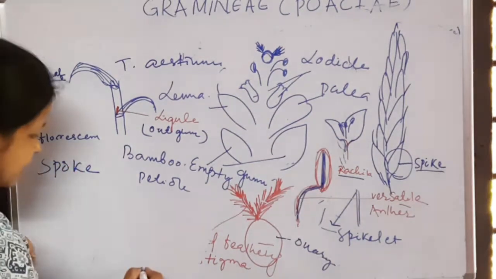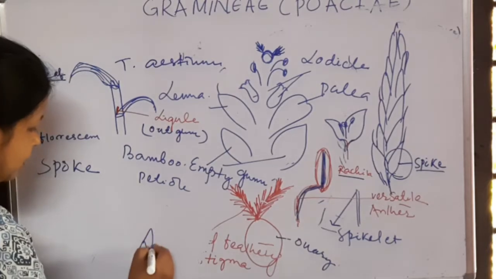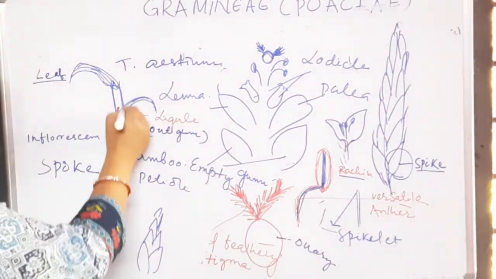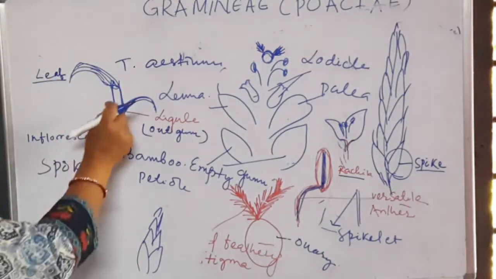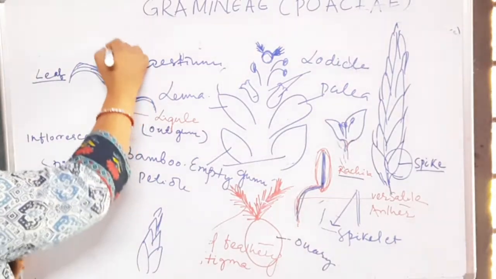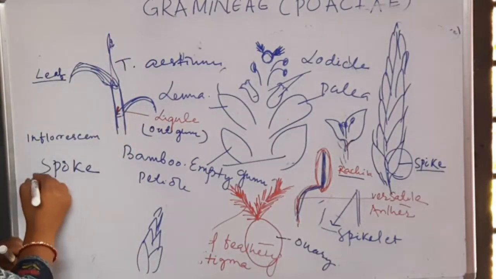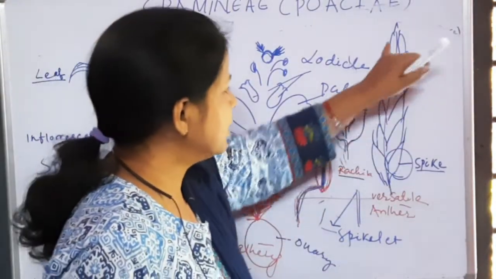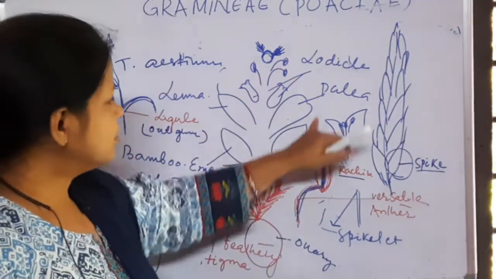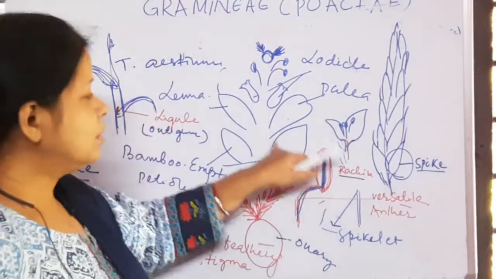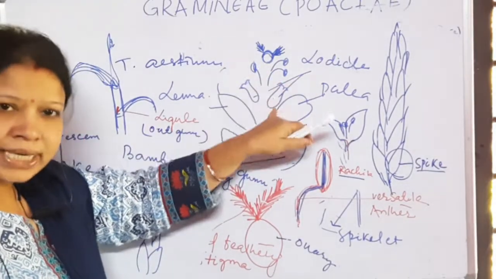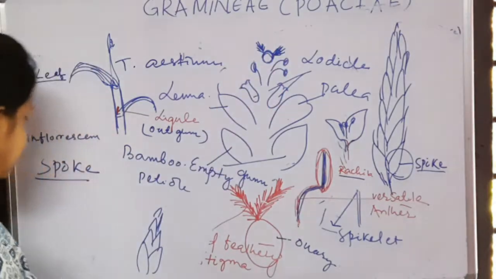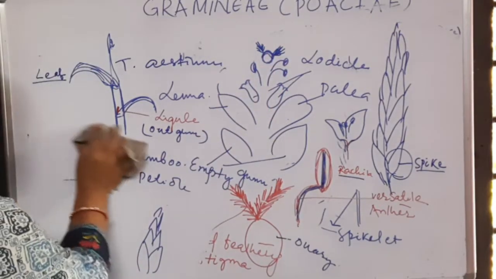and the inflorescence terminates in the culm. Culm is the aerial most part of the stem, and the inflorescence ends in this culm. And each spikelet, a spike consists of spikelets. These are all spikelets, and each spikelet has two empty glumes, two fertile glumes, two lodicules. Lodicules are the reduced form of perianth. Then the stamens and gynoecium. Then comes the flower.